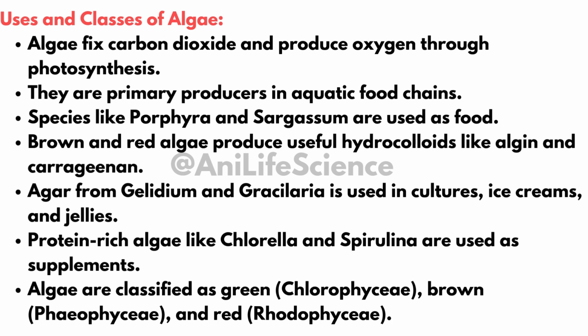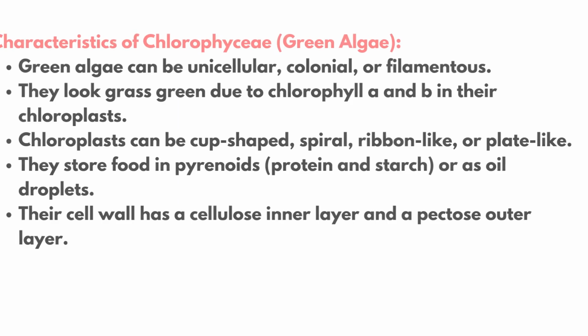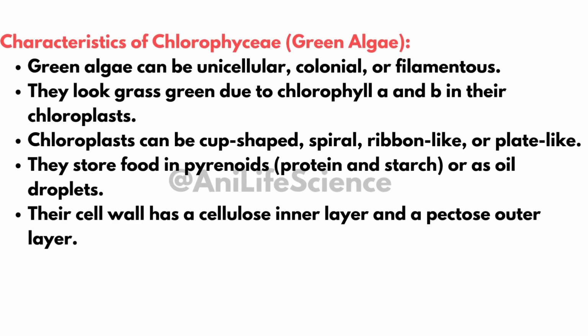Classes of algae. Green algae, Chlorophyceae. Brown algae, Phaeophyceae. Red algae, Rhodophyceae. Characteristics of Chlorophyceae: green algae can be unicellular, colonial, or filamentous. They appear grass green due to chlorophyll a and b in their chloroplasts.